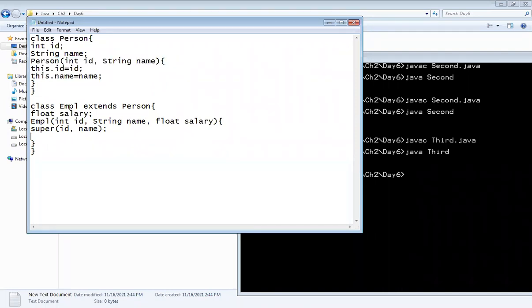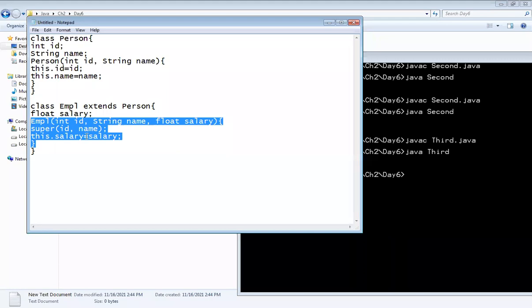And then write this dot salary, because we have used the same name, that's why we have taken the same variable with the help of the this keyword. Here we have used the super constructor to call the parent class constructor.